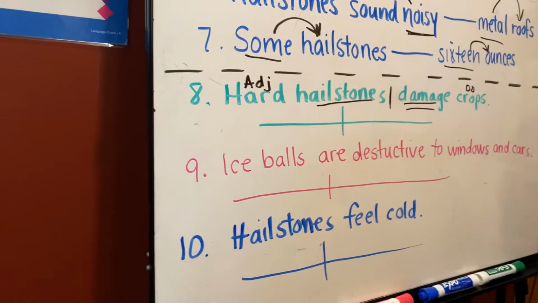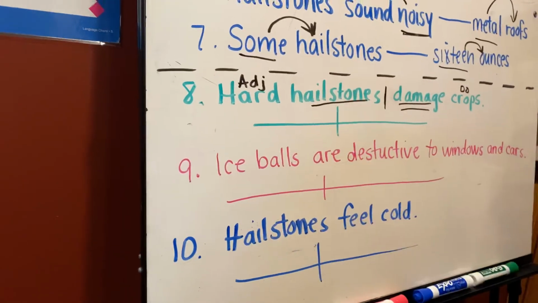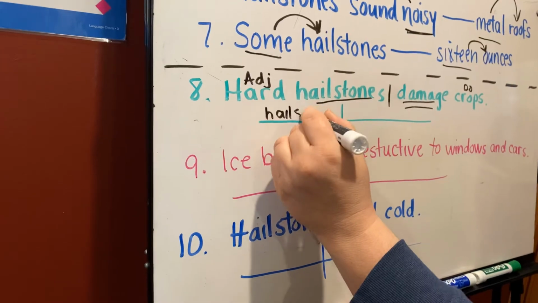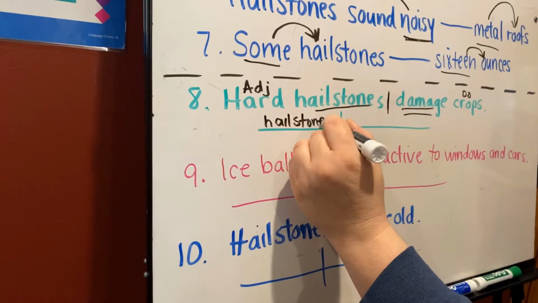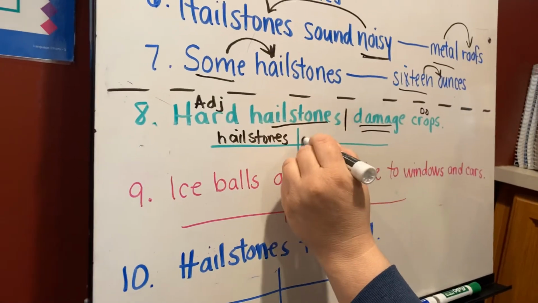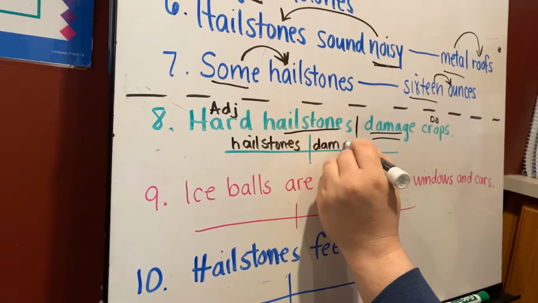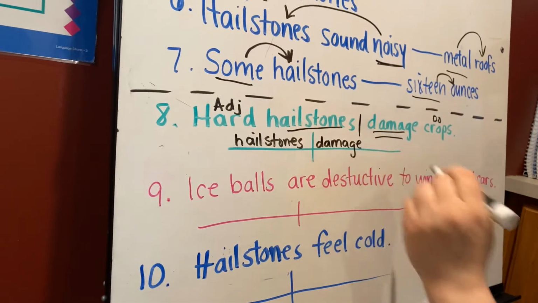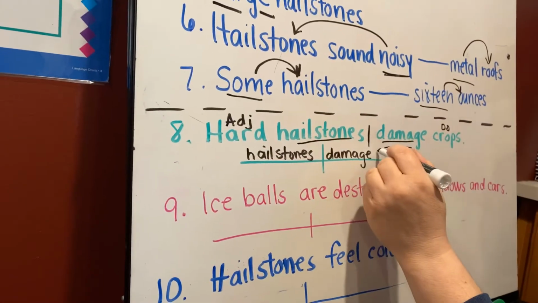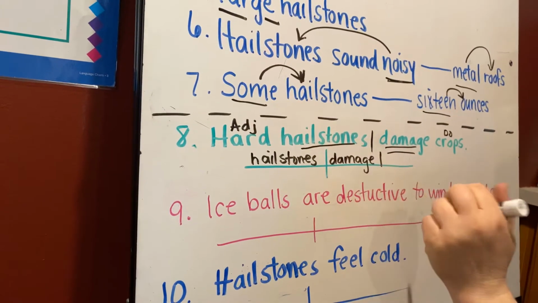Okay, let's go ahead and diagram this sentence. What is our subject? Our subject is hailstones. What is our verb? Our verb is damage. Okay, now from up at the top, we know that to diagram a direct object, we're going to draw a line down and not go through that line.